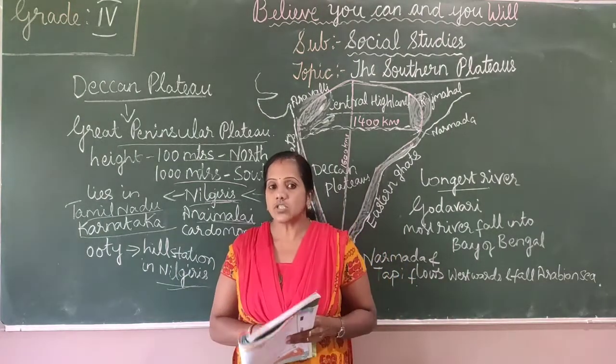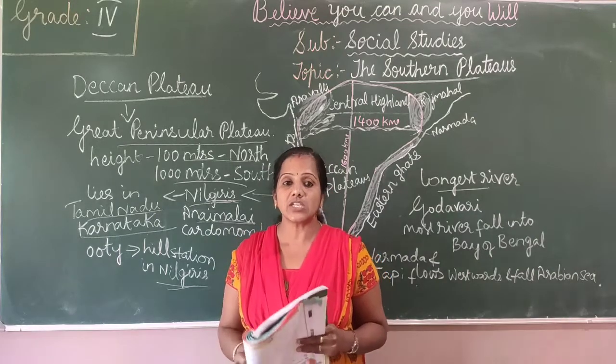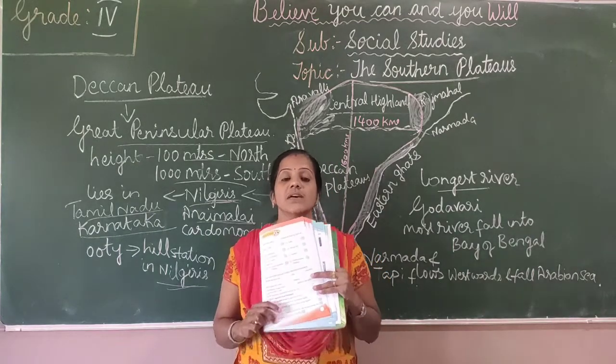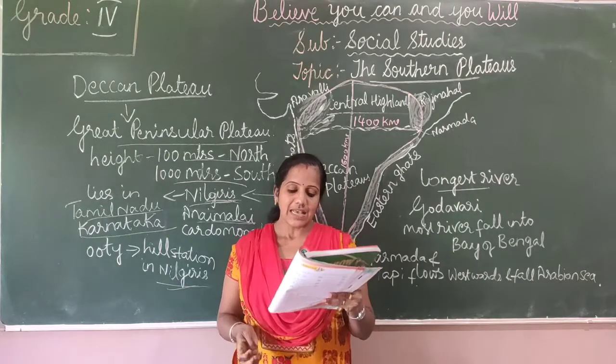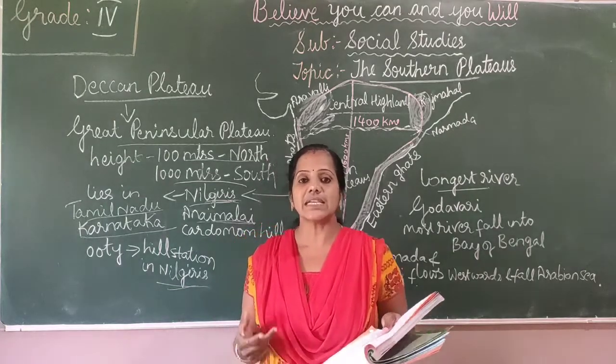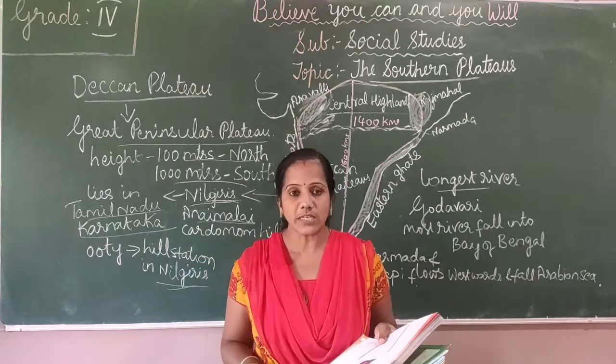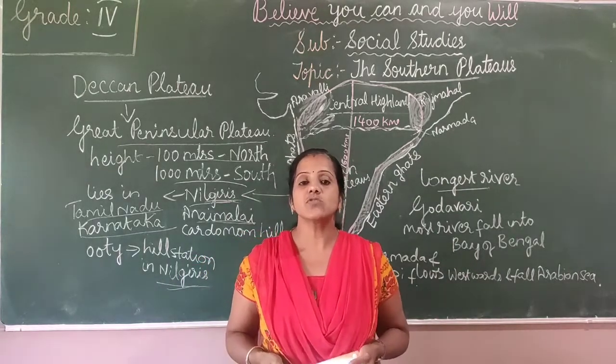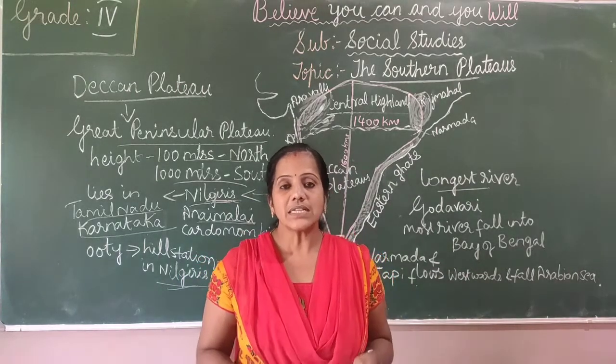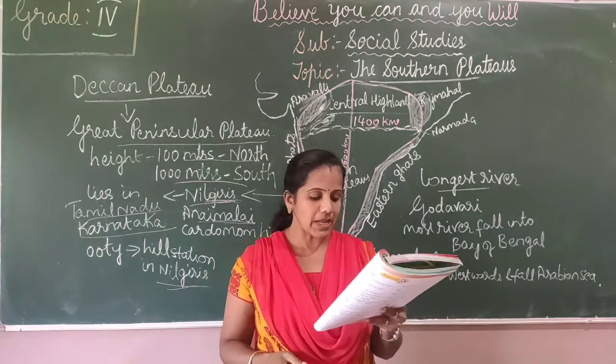The Chota Nagpur plateau is very rich in minerals. We can find minerals like iron, coal, manganese, bauxite, aluminium, copper and limestone.